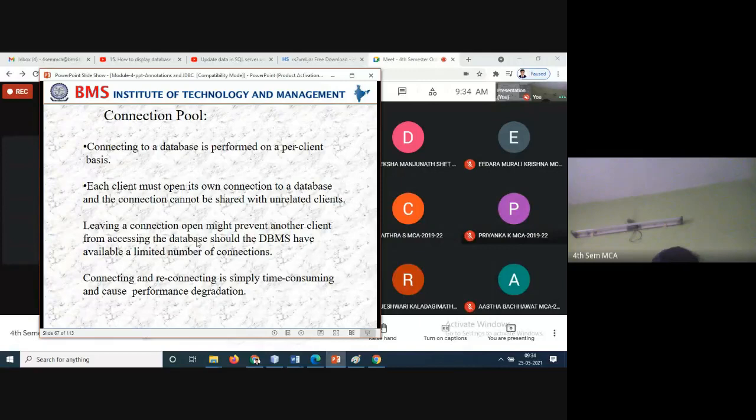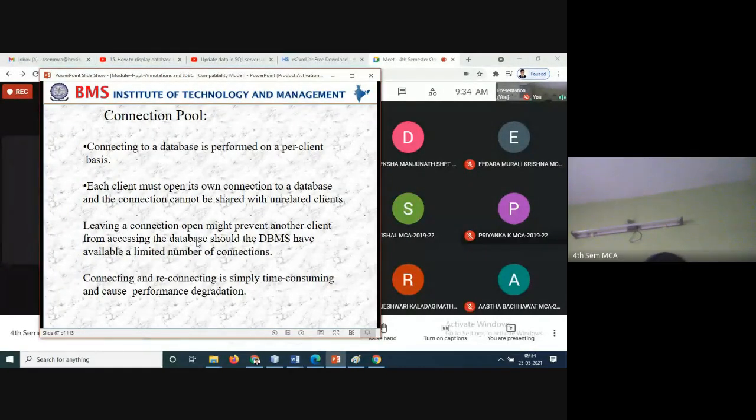The third one is that leaving a connection open might prevent another client from accessing the database, should the database have a limited number of connections available. When you are doing projects, multiple users will be accessing the DBMS database. In that case, only a minimum number of connections will be allowed, not the maximum. The numbers are not specified, but there is a limit, it seems.